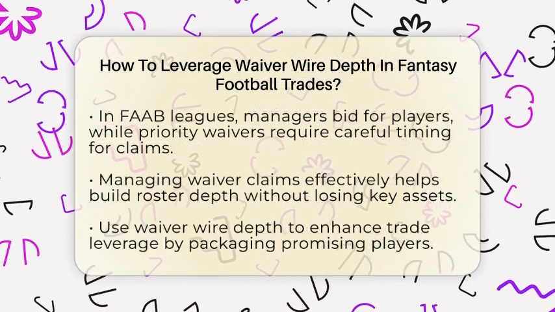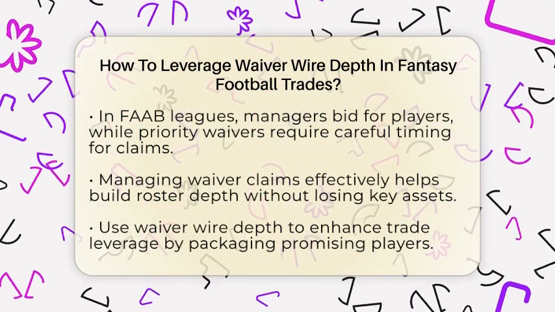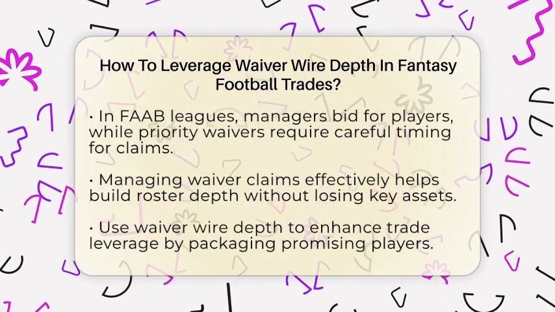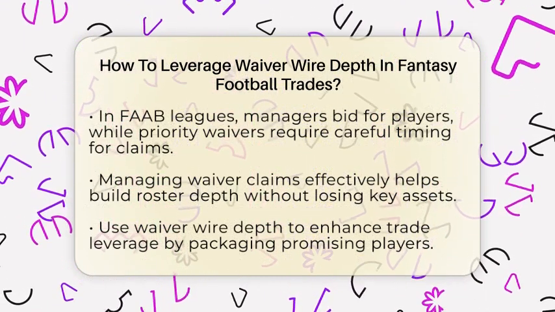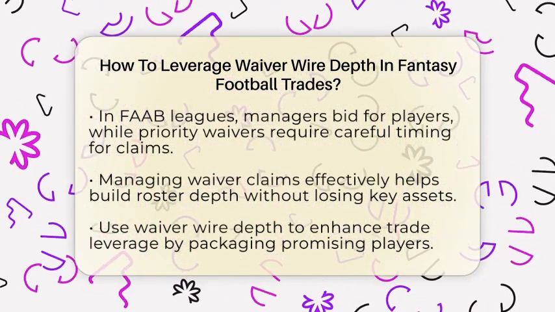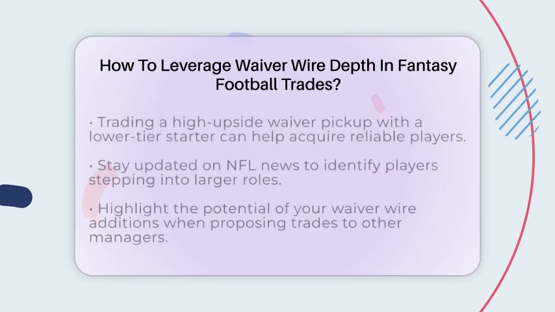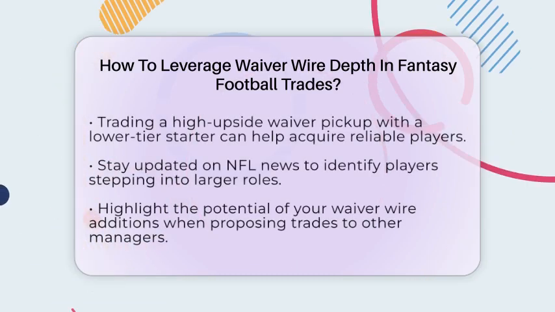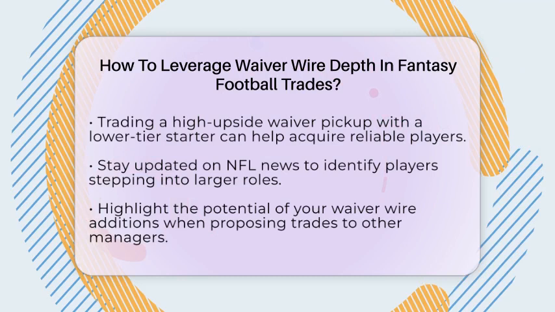For example, you could trade a high-upside waiver pickup along with a lower-tier starter to acquire a more reliable player from another team. This strategy is particularly effective mid-season when injuries or role changes create new trade opportunities.